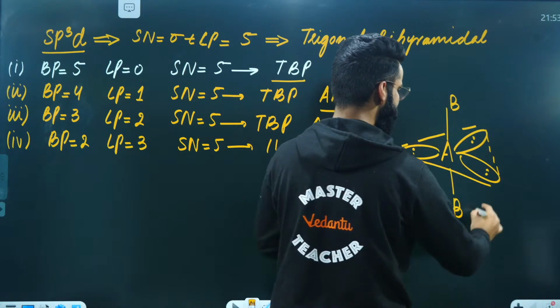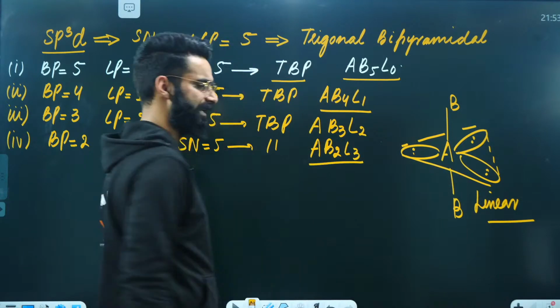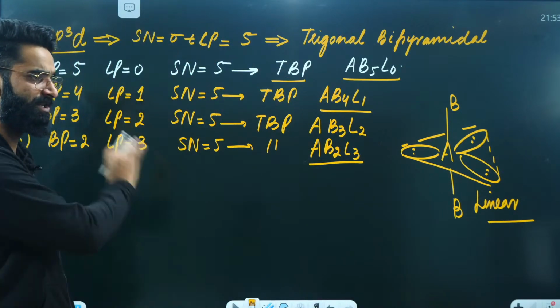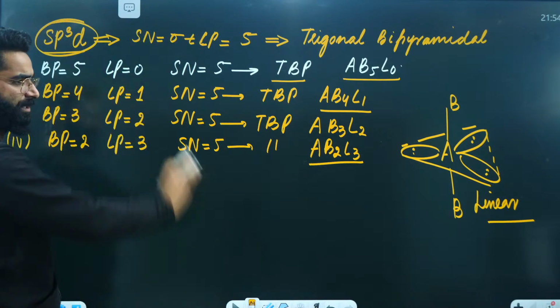The molecule is going to be linear. So any molecule of the type AB2L3 is going to be linear. Its shape is going to be linear, but its geometry is going to be what? Trigonal bipyramidal. So with this, your sp3d hybridization molecules are over, right?